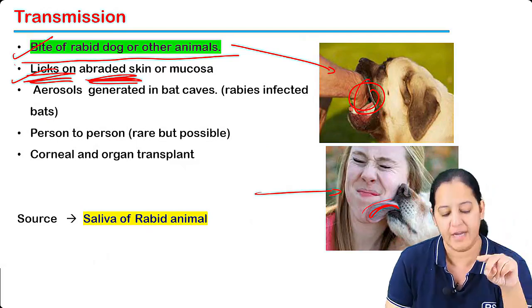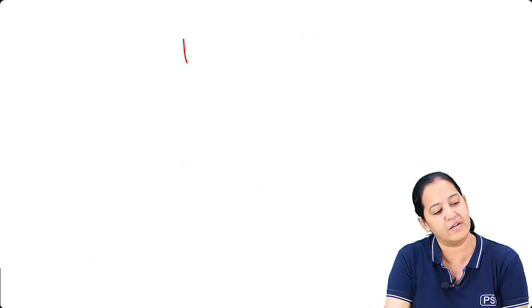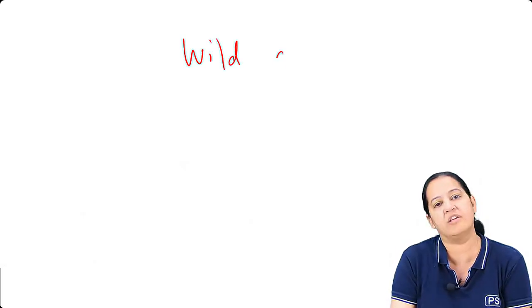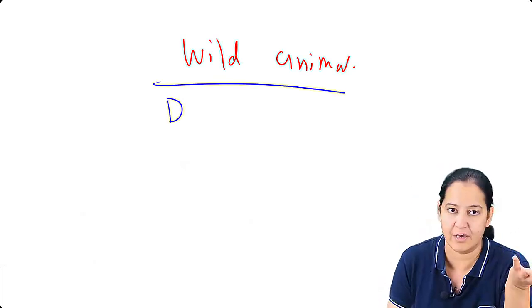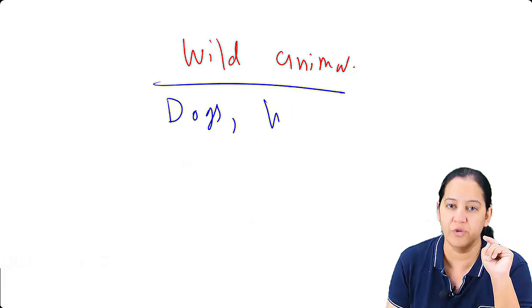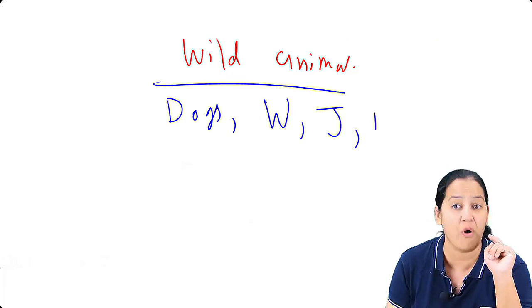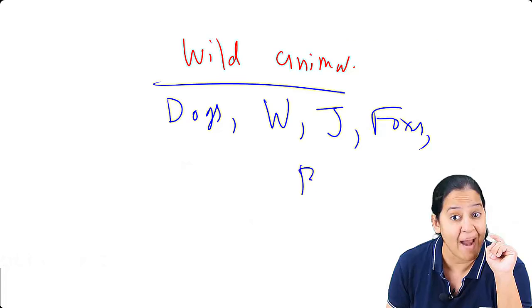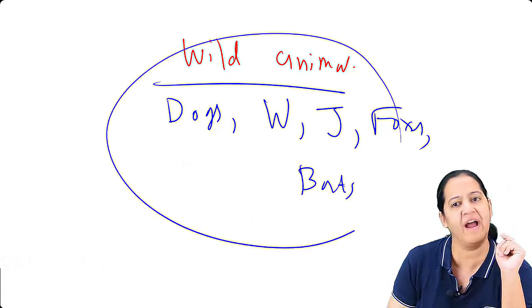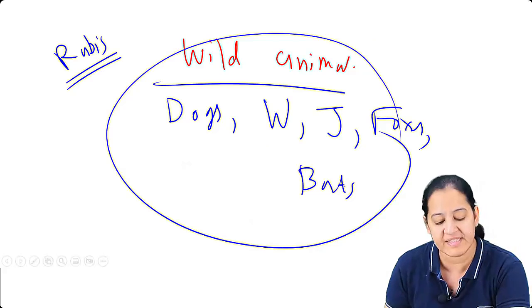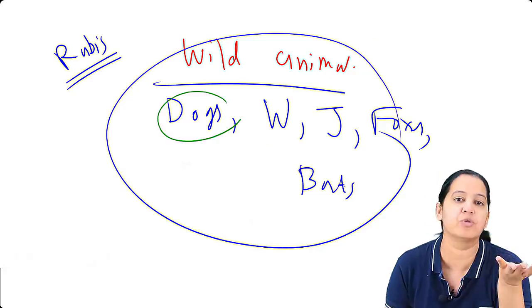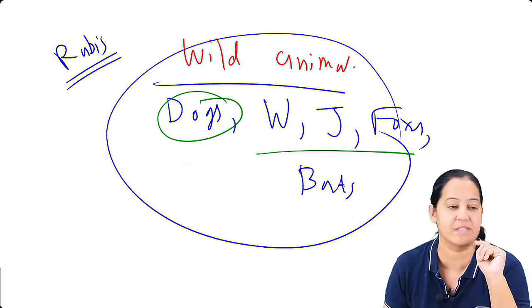Number three, it doesn't occur only in dogs. It occurs in all wild animals. All the wild animals can have rabies. In wild animals, I mean dogs are there. Obviously, dogs. After that, wolves are there, jackals are there, foxes are there, bats are there, and all the wild animals, warm-blooded animals, rabies can occur. But in cities where we live, we are exposed to dogs. Cities में wolves, jackal, foxes तो नहीं होते ना.